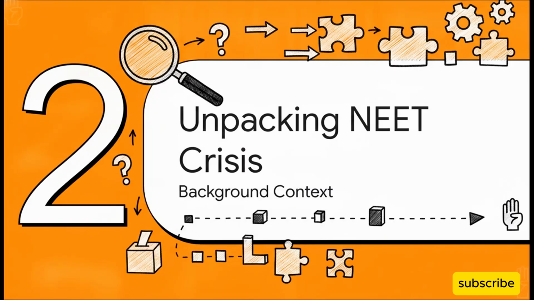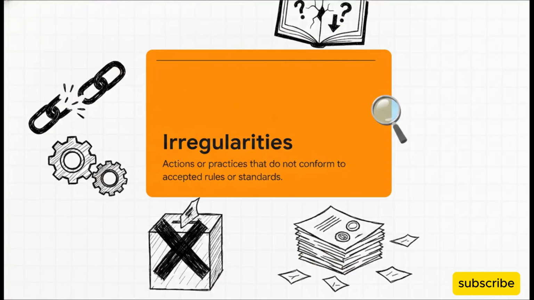Section 2. Unpacking the NEET crisis. Before we can really understand why an ouster is even on the table, we've got to look at what sparked it in the first place. And that brings us to our second vocabulary word, irregularities. By definition, this means actions or practices that just don't conform to accepted rules or standards. We pulled this word directly from official reports about the national examination system. Specifically, it's referring to the widespread NEET exam paper leaks and some pretty massive systemic failures. It got so bad that leaders were describing the current education system as entirely broken and corrupt.